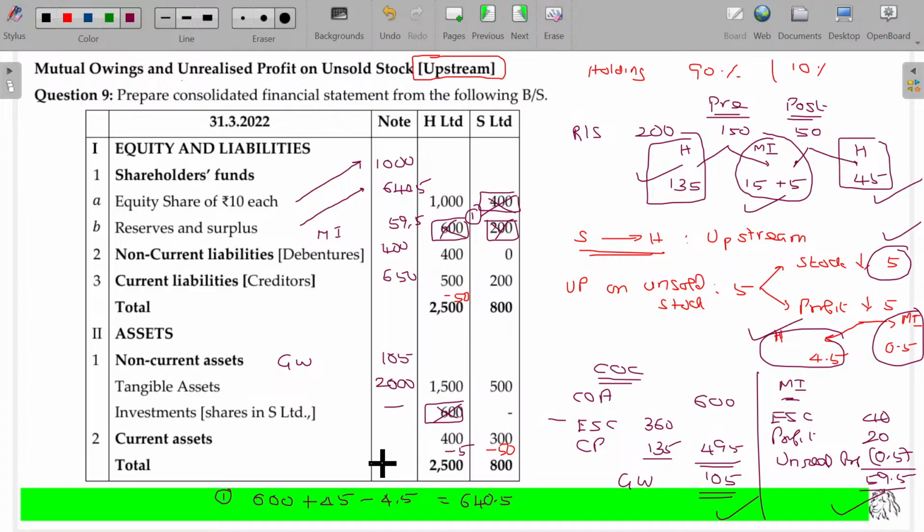Investment got eliminated. In case of current assets, 700 minus 55, 645. Come on, find out the total here. I think it is 2750.